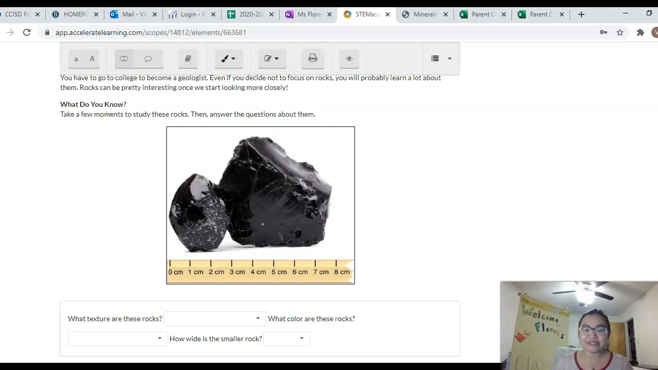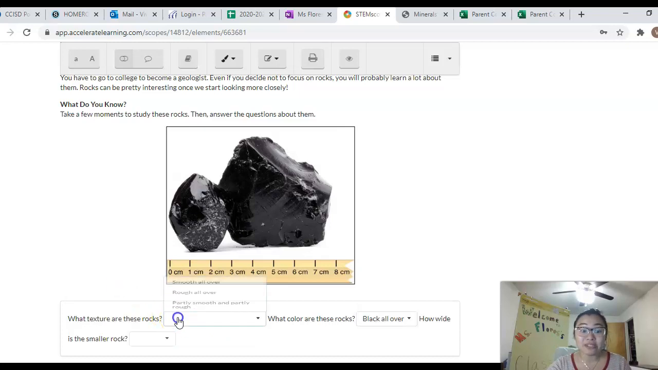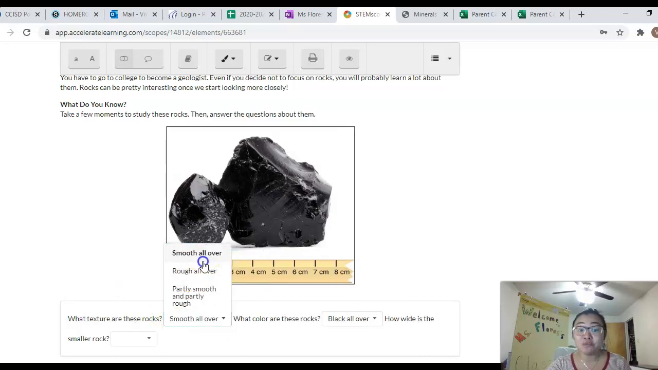So what color is this rock? Is it black all over? Is it white all over? Is it mostly black with white specks? It is black all over because whenever I'm looking at what the texture of this rock is, it is smooth all over. That's why it's so shiny, right? I can see it's shiny, so I know when I touch it, it will feel kind of like glass, right?